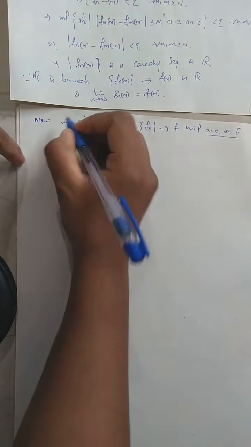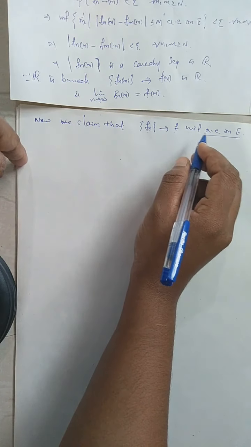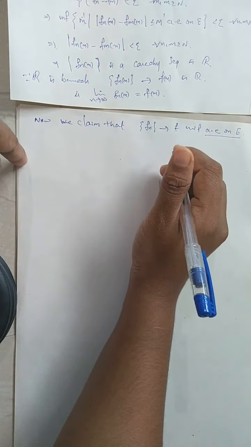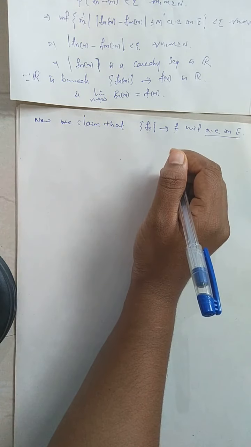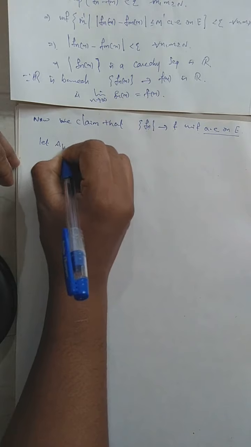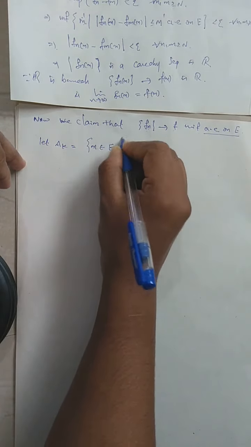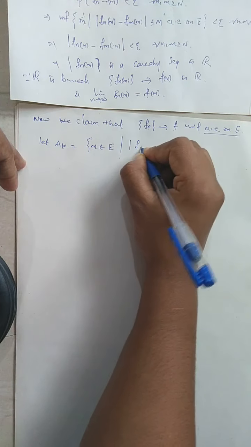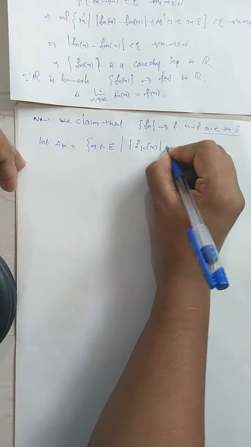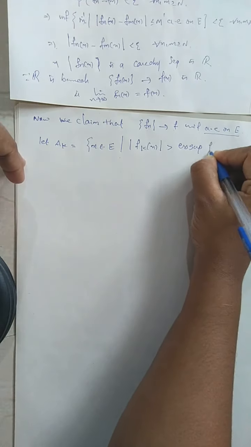Okay, so we are going to prove that this Fn converges to F uniformly almost everywhere on E. For that, I define two sets. Let Ak be the set of all x in E such that modulus of Fk of x is greater than the essential supremum of Fk.